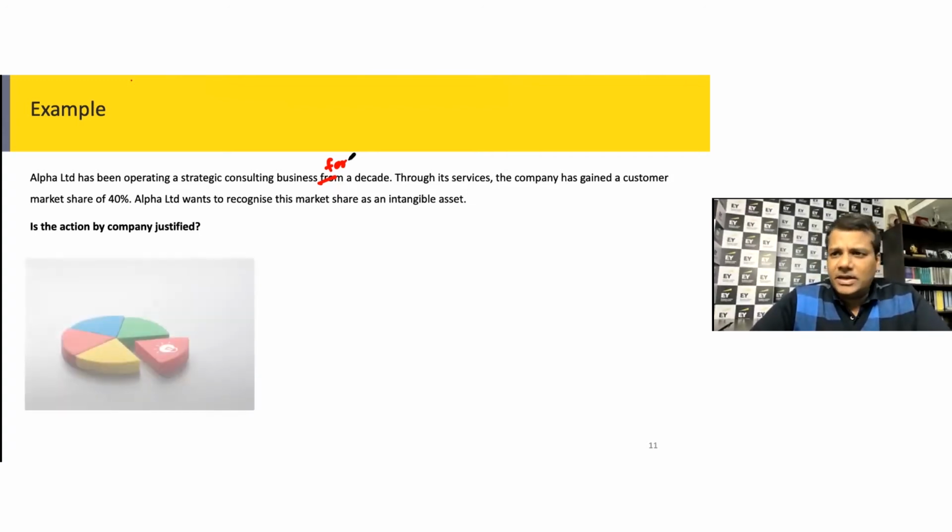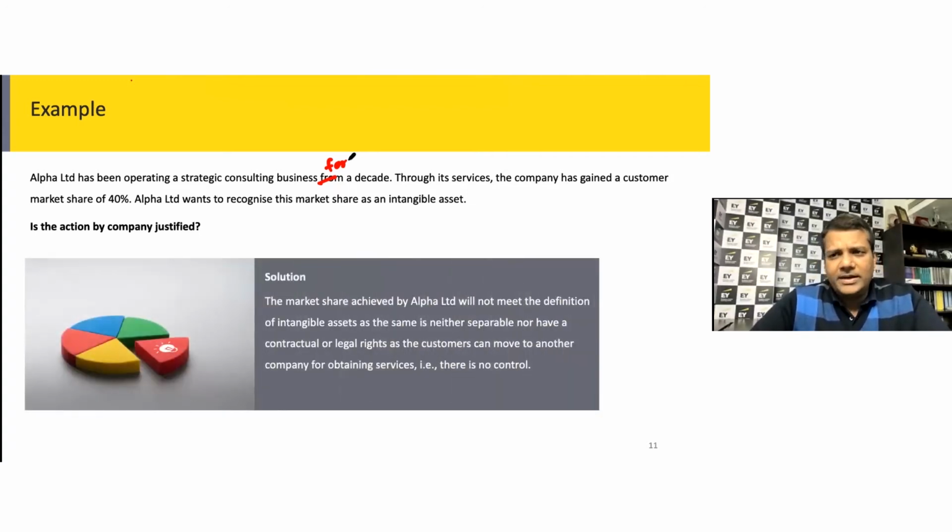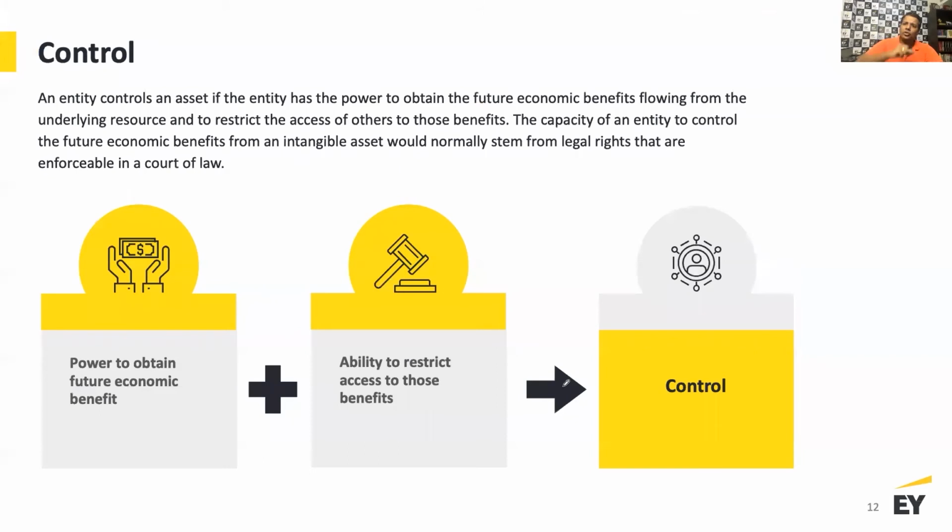Again, the customers can come, go. There is no contractual legal criteria. There is no separable thing here. So the market share achieved by Alpha Limited will not meet the definition of an intangible asset, as the same is neither separable nor has contractual or legal rights, as the customer can move to another company for obtaining services. There is no control. So I got to demonstrate control over these customers, which I don't have. That's what is important for us.